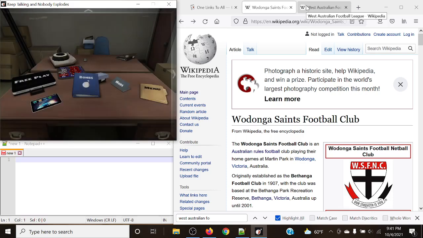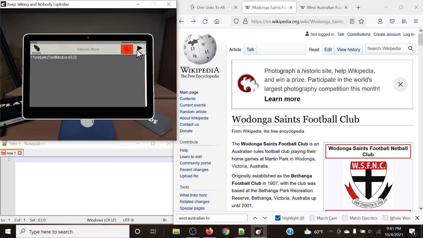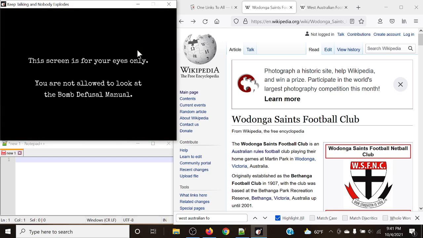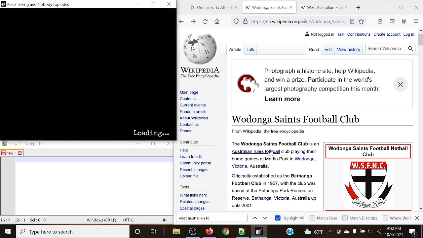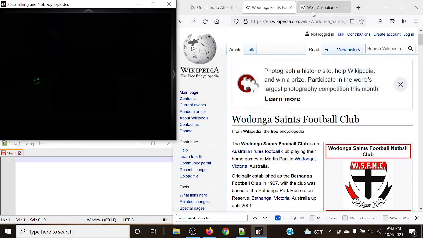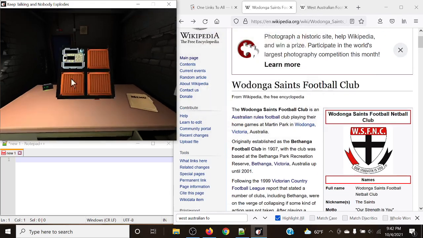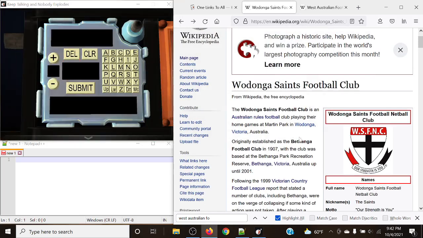Really focus on that and work from there, because that's probably the best approach to this. The module itself is pretty straightforward. It's going from article to article via hyperlinks to get from a beginning point to an end point, noting down those articles in between to give us an answer.